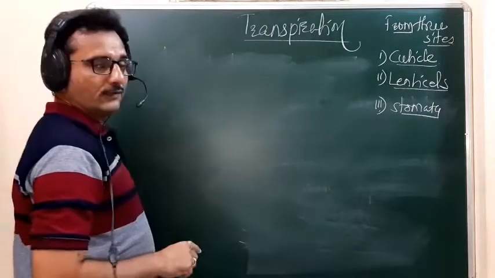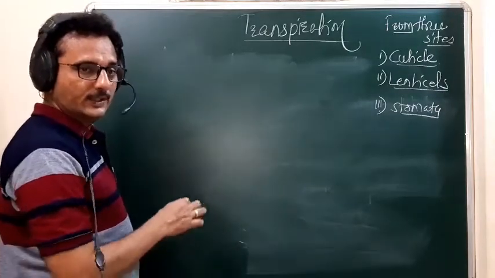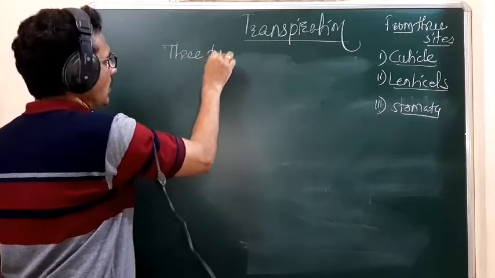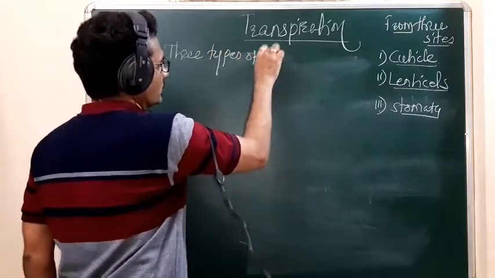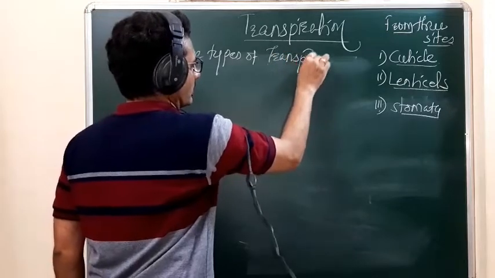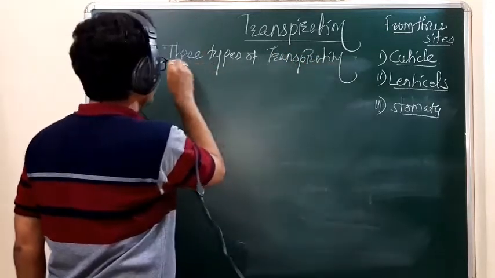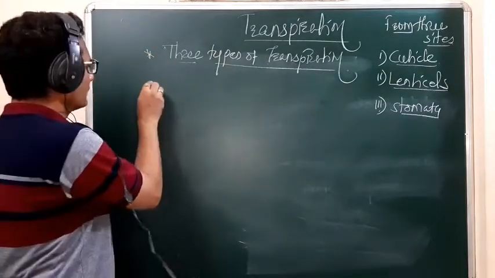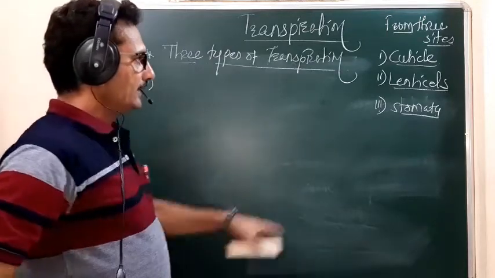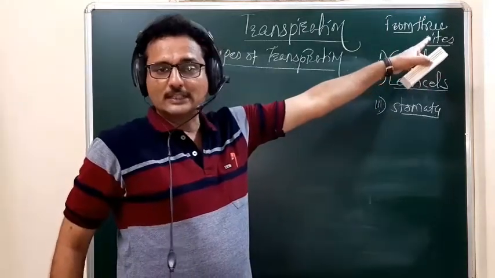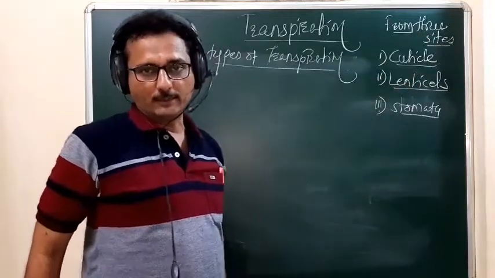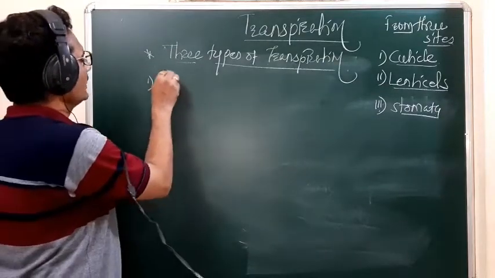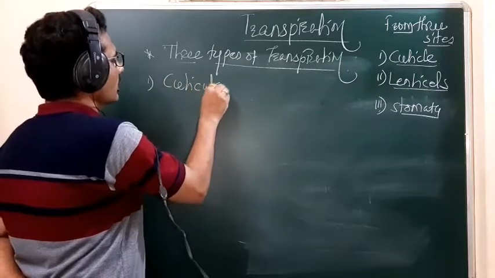Okay, so on the basis of these sites, there are three types of transpiration. So in that three types of transpiration, the types are classified on the basis of the site from where the water is released in the form of water vapor. So on the basis of that, there are three types. The first one it is the cuticular transpiration.